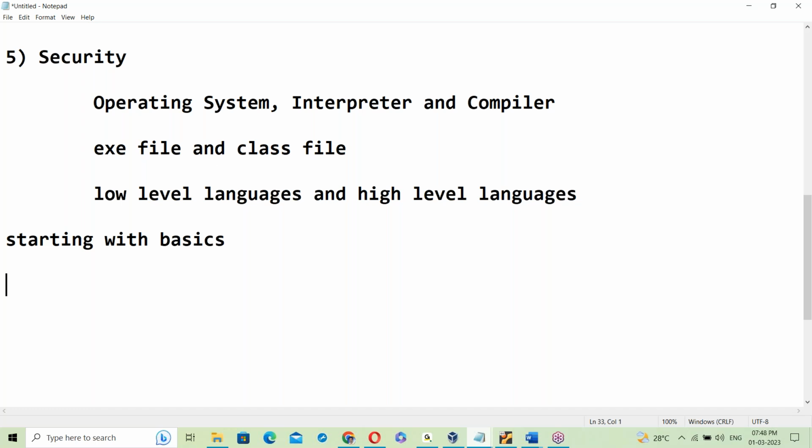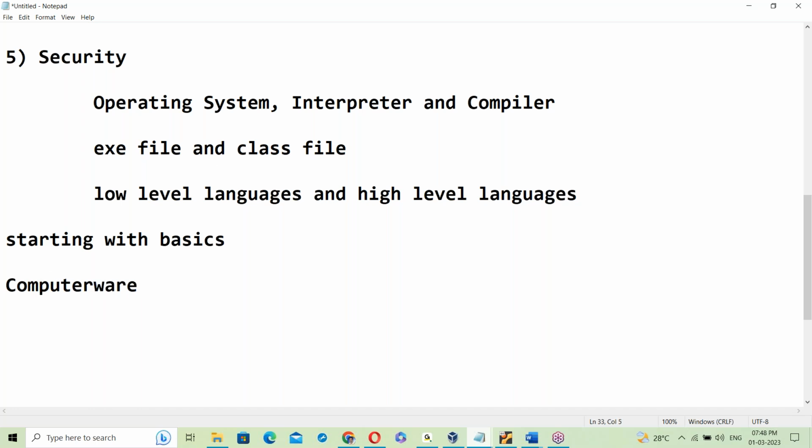Starting my classes without an IT background, you will finally become like a 3 to 4 years experienced person. I'll train you to that level, from zero knowledge of IT to becoming an expert in Java. That is my intention, so for that reason I'm starting from the very basics, which you may not have expected.